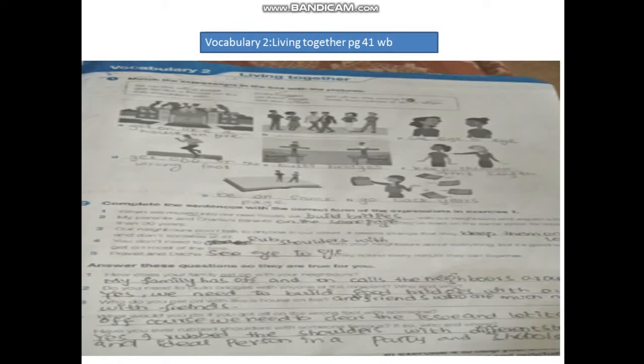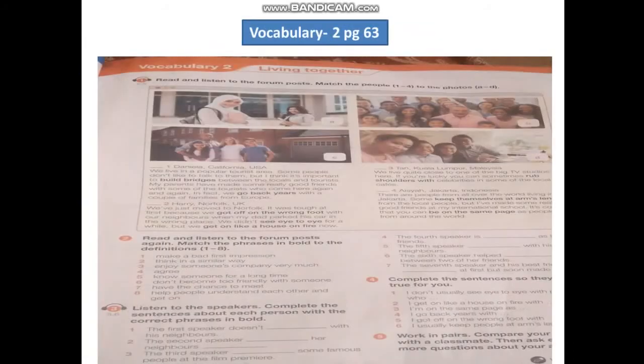Now the next question is about completing the sentences with the correct form of the expression in exercise 1. This is again about the idiomatic expressions we have learned previously. And question 3 is about answering these questions so they are true for you. So you have to tell it by yourself, by your observation, what you have understood, right?